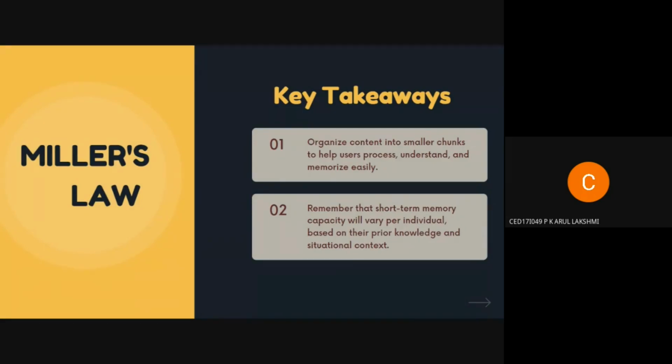So this is what Miller's law was all about. The main key takeaway is that while designing, we must keep in mind the capacity of memory that can be stored by the users. We have to keep in mind the short-term memory, that only 7 plus or minus 2 items can be stored by them. Based on that, if we organize the content in smaller chunks and present it in a very good way, then it will be very useful for the users, and many users will come to your site.